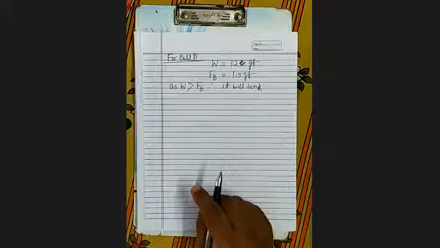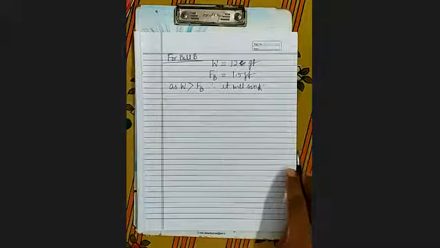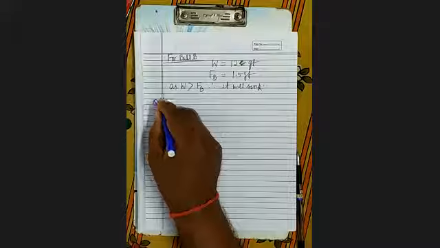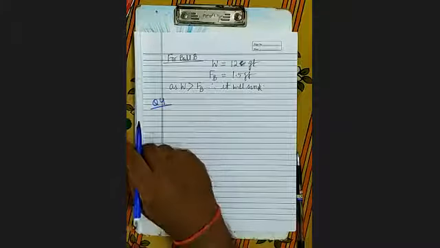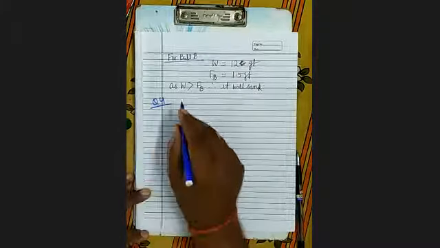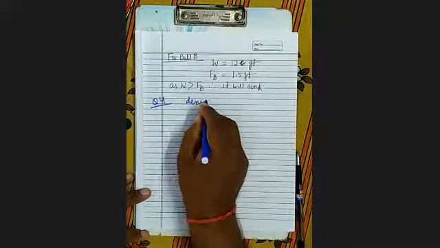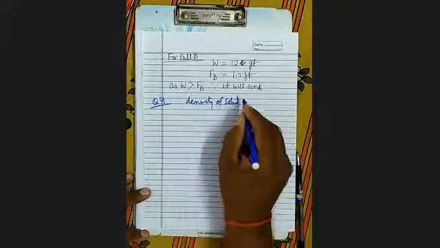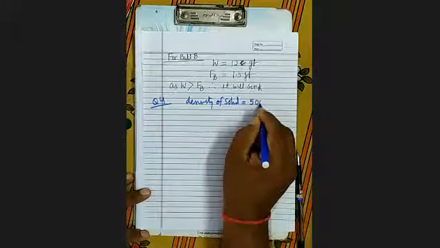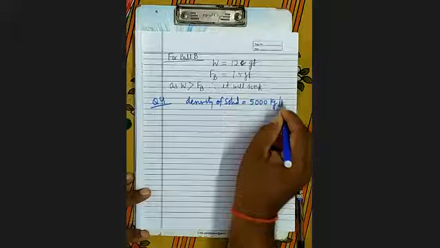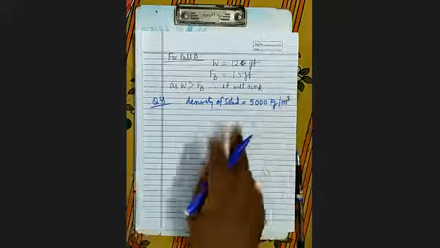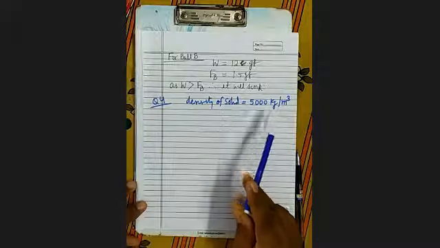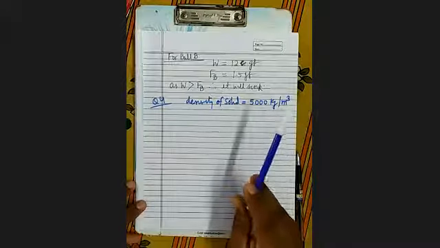Now see the question number 4. A solid of density, this density of solid is 5,000 kg per meter cube. Is this density given in SI unit or in CGS?